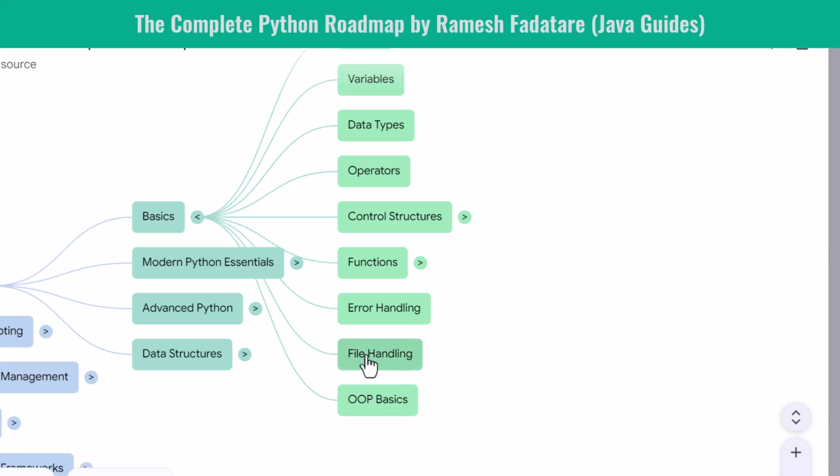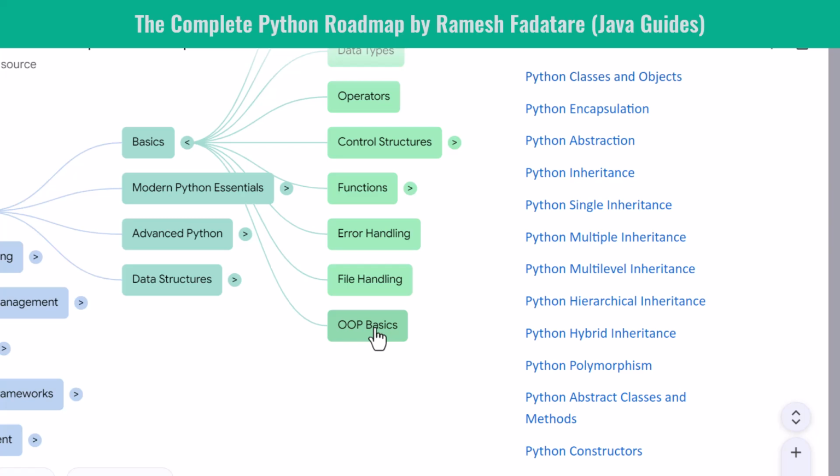Once you understand the basics, you move into object-oriented programming. OOP is extremely important because most large Python applications, frameworks, and tools depend on object-oriented design. You learn what classes and objects are and how constructors and methods work. You explore encapsulation to protect data, inheritance to reuse logic, and polymorphism to make your code flexible. Then you dive into magic methods, abstract classes, and interfaces. These special features give Python its expressive power and make your programs easier to extend and maintain.